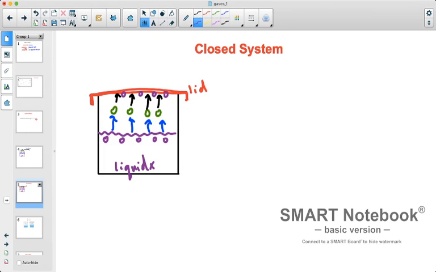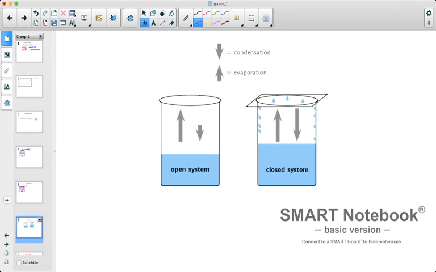Now, eventually what happens in a closed system, specifically in a closed system, because we have this physical barrier, we tend to see evaporation and condensation occur. What happens is that as we increase evaporation and as we increase the concentration of our vapor molecules, we also increase our condensation.